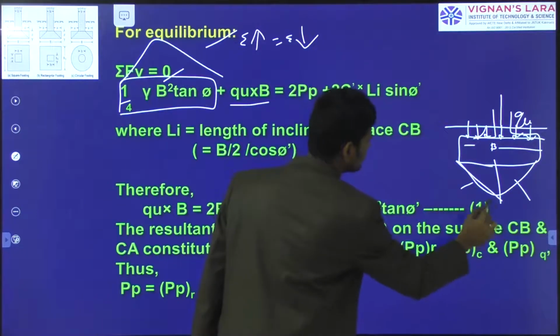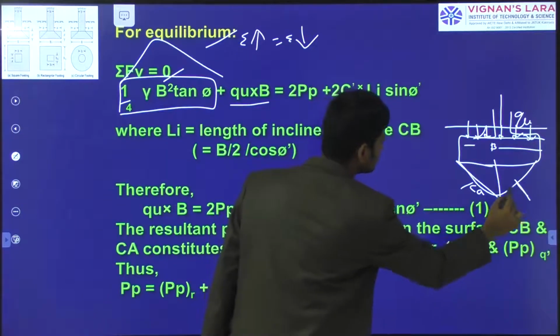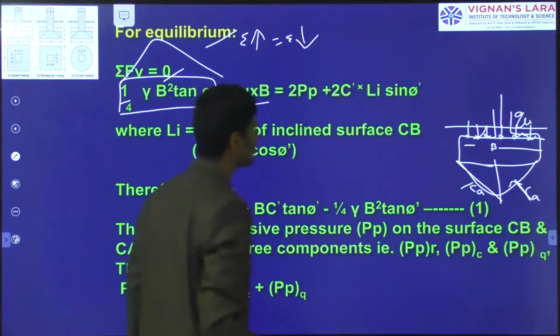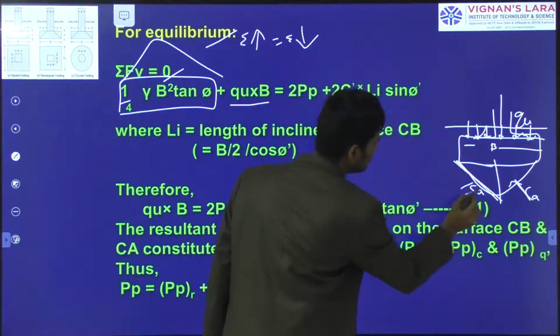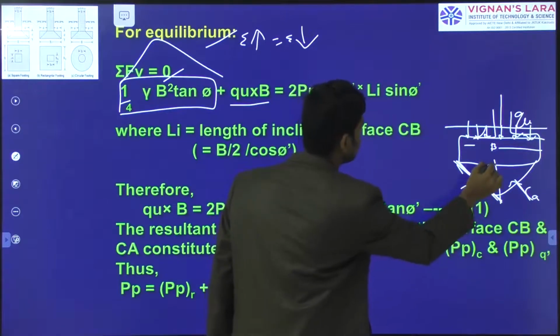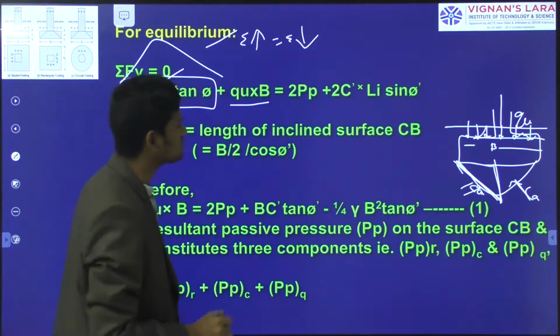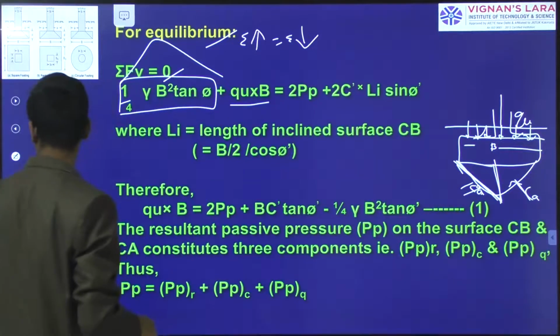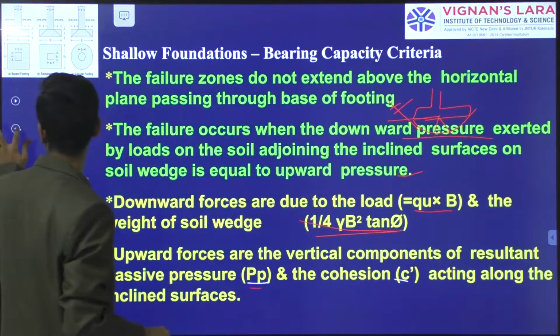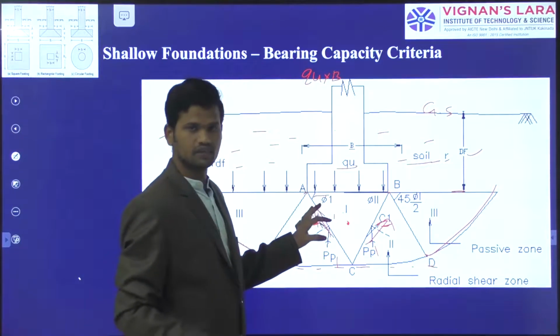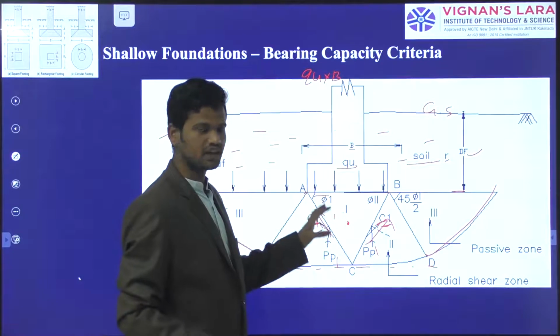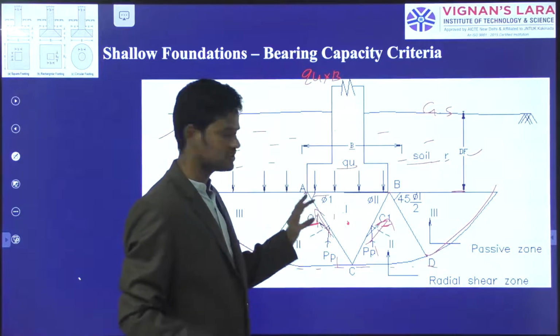That means the cohesion of the soil mass is also acting in this direction and in this direction, into Li, where Li is the inclined failure plane surface where the cohesion acts, and sin phi relates to the side of this triangular soil element. Again, if you want to see it in your diagram, this is the diagram for the general bearing capacity theory, Terzaghi's bearing capacity equation.